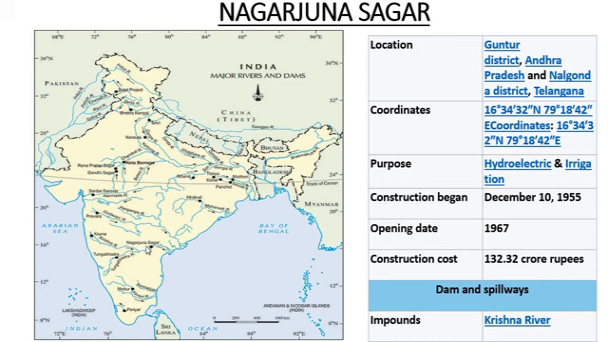So location is in Andhra Pradesh and Telangana. Name of the river is Krishna. Name of the dam is Nagarjun Sagar. So cadets, you have to locate very exactly.